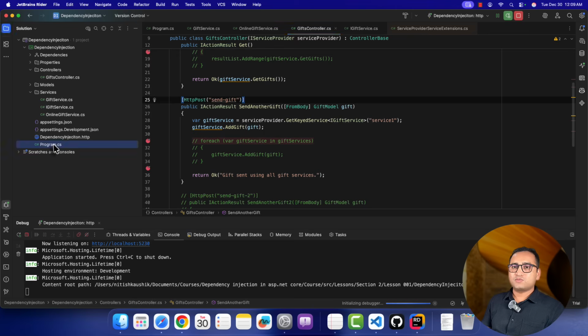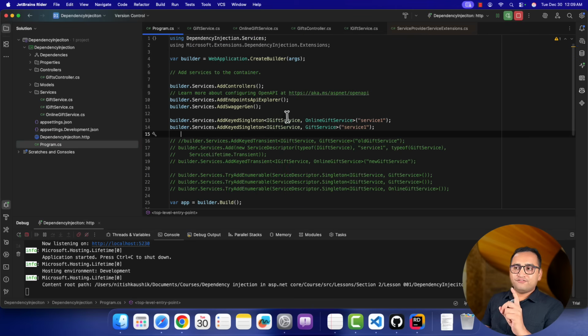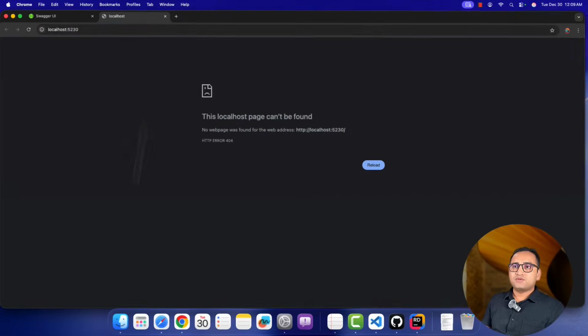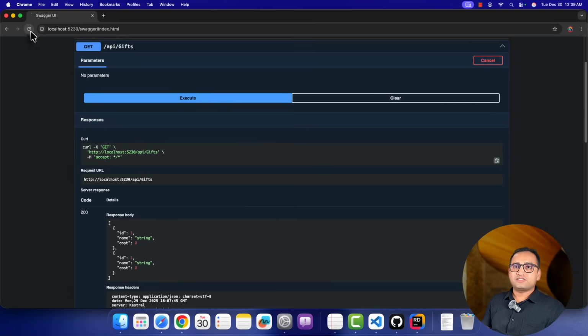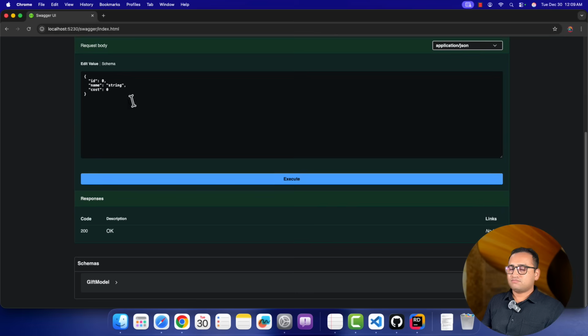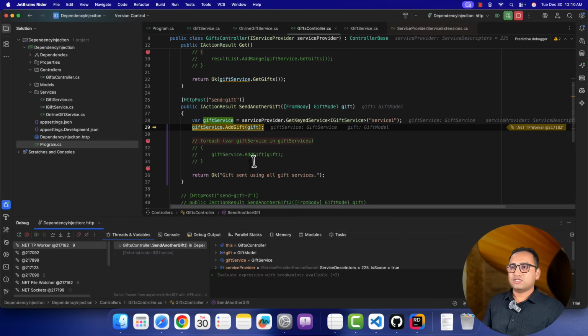Before that, I want to see this program.cs class. And first we are registering this online gift service, and then we are registering this gift service. Okay, fine. Let's see how this will behave this time. This browser is working fine over here. Refresh this page. This is my send gift. Try it out. This is my data. Click on this execute button. Which instance are we getting over here? This is something very interesting and I want to see that.